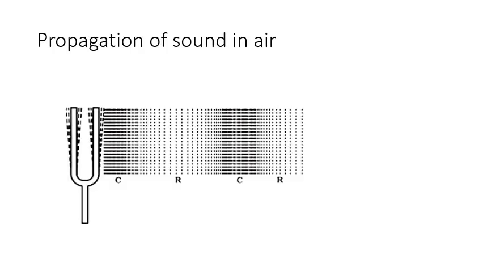Propagation of sound in air: consider a vibrating tuning fork. When the prongs move towards the right, a compression is produced next to the prong. As the compressed layer moves forward, it compresses the next layers to the right.